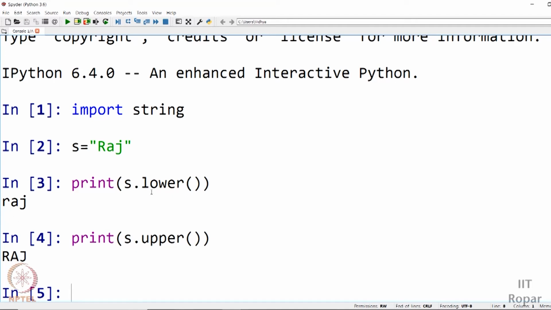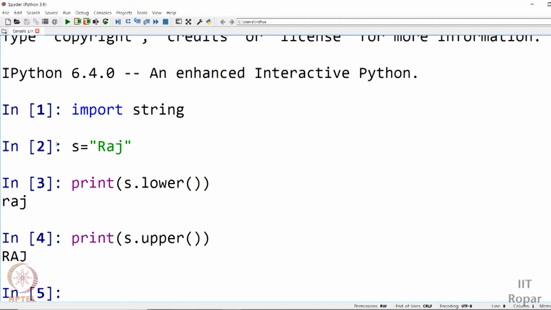What this functionality does is it will check if the given input string has all small letters. If yes, it will return the same string. Otherwise, it will convert all the letters to smaller letters and return that converted string. Similar is the case for the upper function.